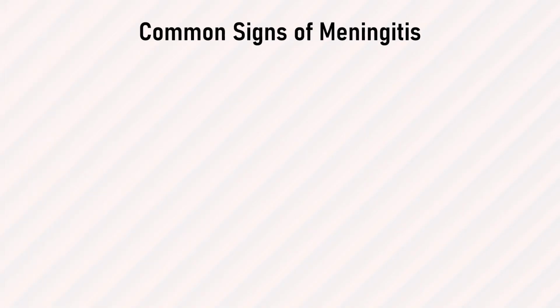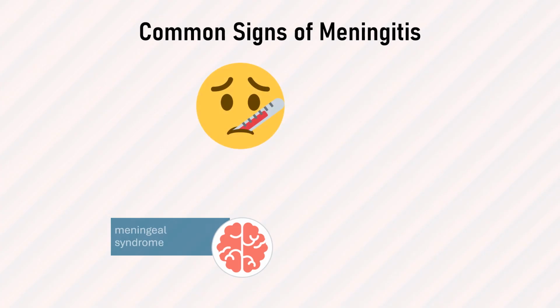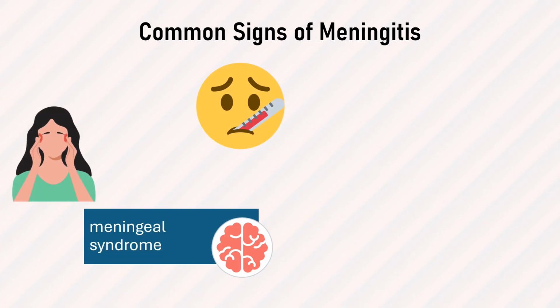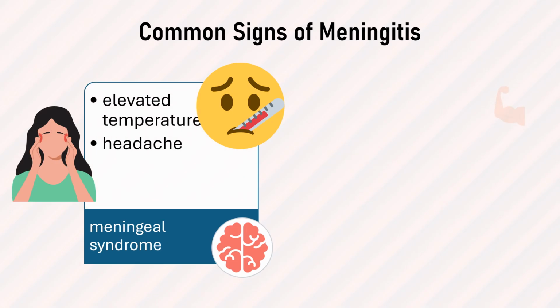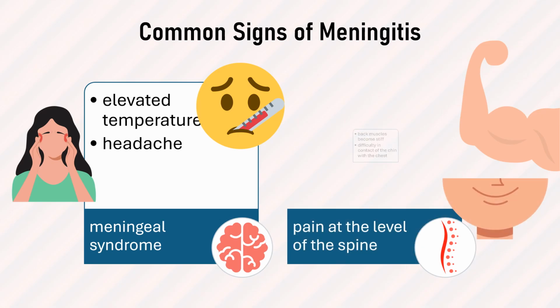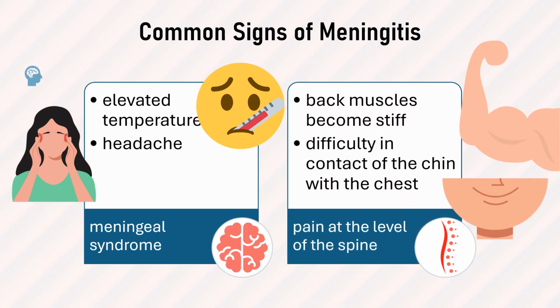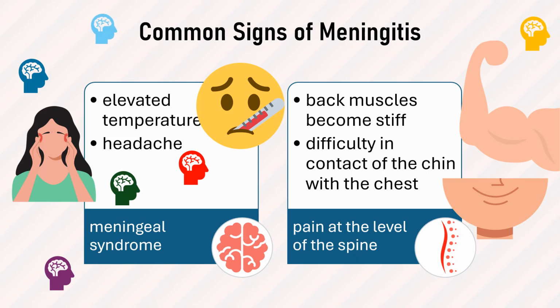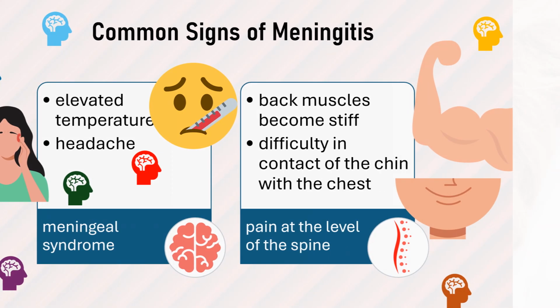Common signs of meningitis. The disease progresses very rapidly with the following symptoms: meningeal syndrome, fever, and headache, which worsens with exposure to light and noise. Spinal pain, and the back muscles become stiff, forcing the patient to sleep on one side and bend the knees to relieve muscle tension. Difficulty in placing the chin on the chest, accompanied by severe pain.